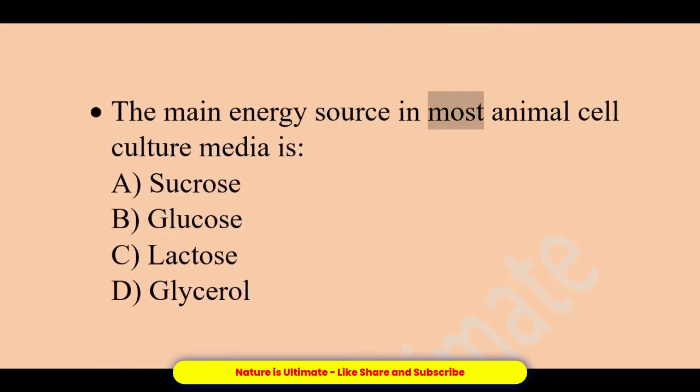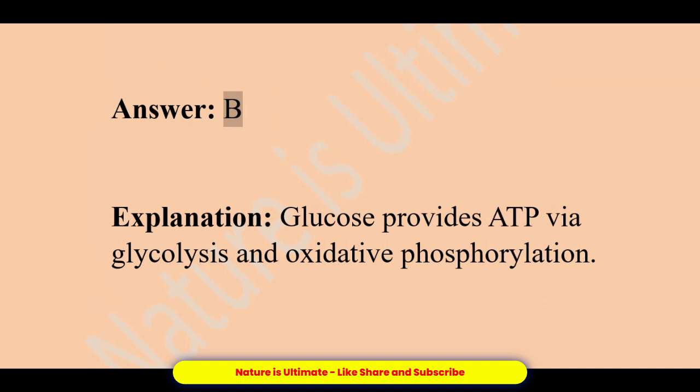The main energy source in most animal cell culture media is A. Sucrose. B. Glucose. C. Lactose. D. Glycerol. Answer, B. Explanation, glucose provides ATP via glycolysis and oxidative phosphorylation.